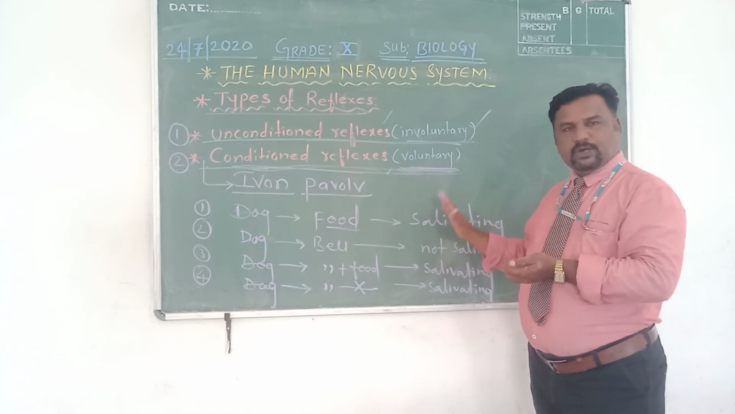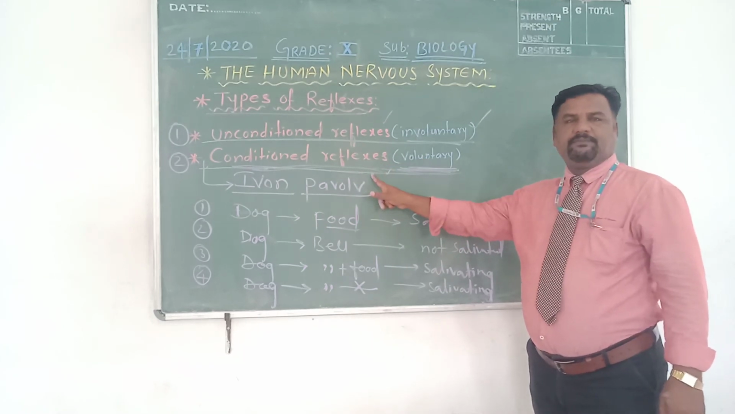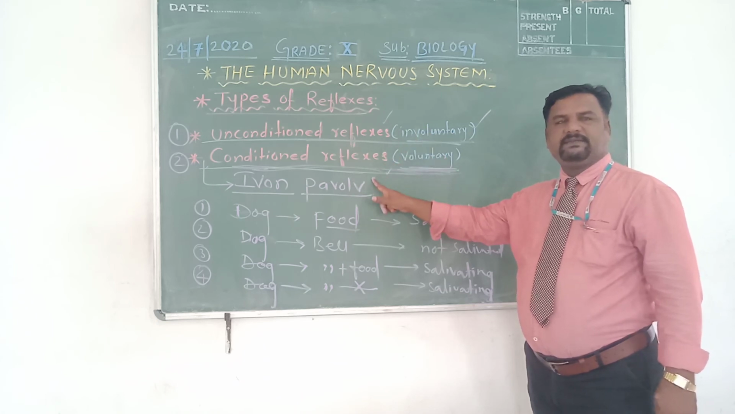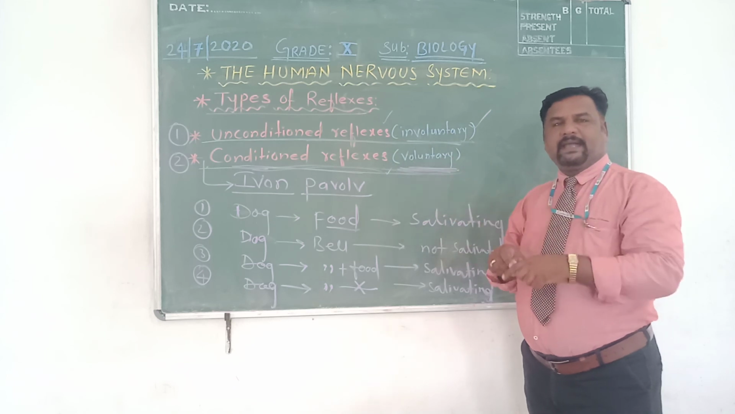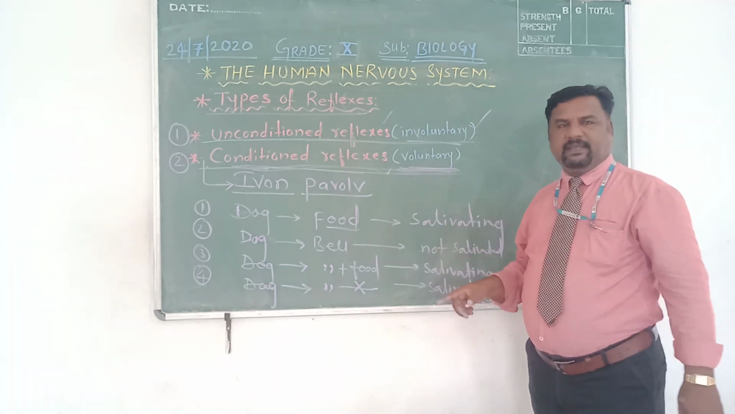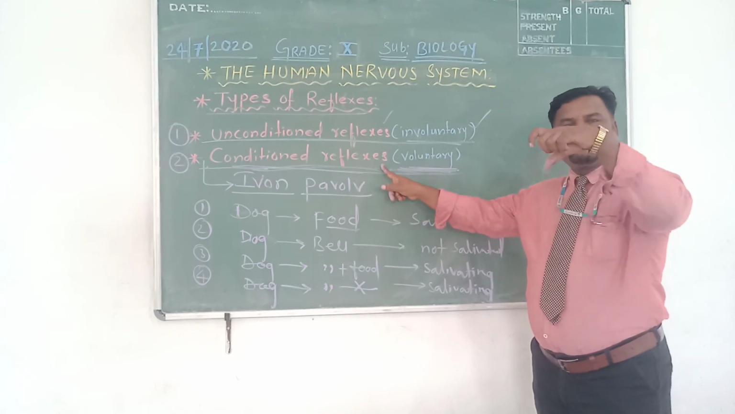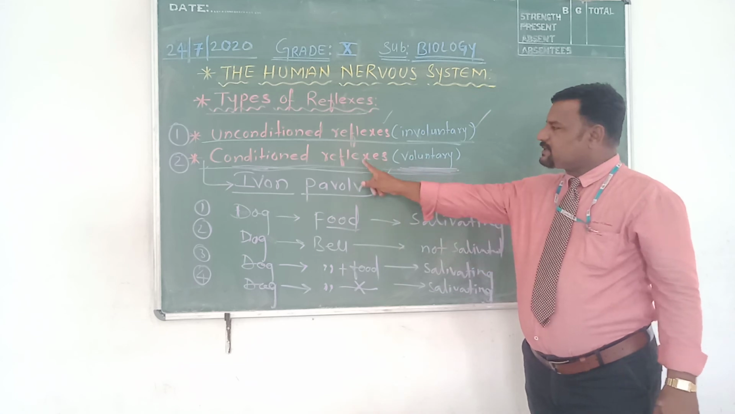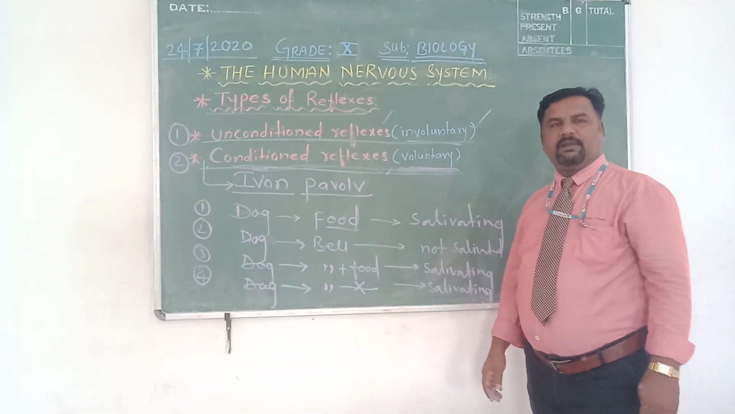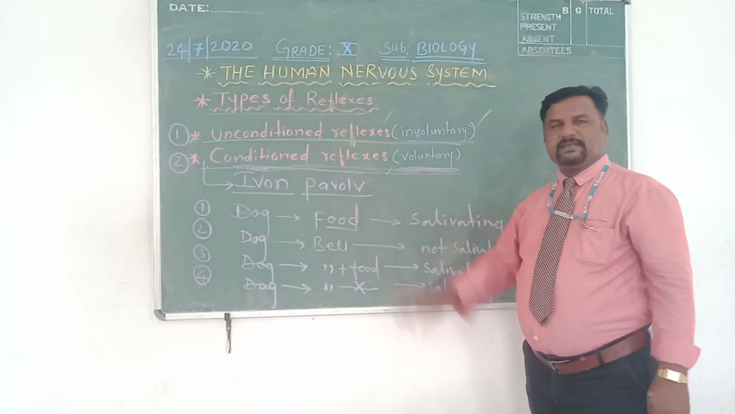So here we have to remember: conditioned reflexes are not inborn, they are not unconscious, and they are learned by an individual in their lifetime by doing the same act repeatedly. These conditioned reflexes are controlled by the cerebral cortex of our brain. Based on these, a good example of conditioned reflexes is the one conducted by the Russian scientist Ivan Pavlov.